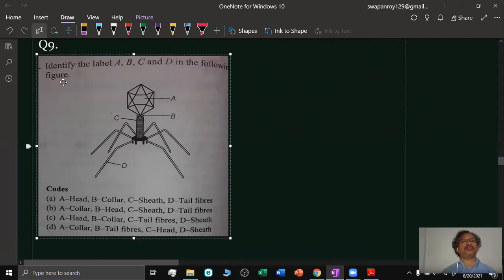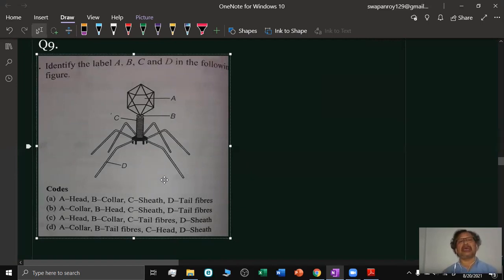Okay, come to question number 9, which is based on a diagram, and you have to correctly give the option. From the options, you have to choose the correct labeling. Identify the labels A, B, C, and D in the following figure. So in this figure, A, B, C, and D have been given.